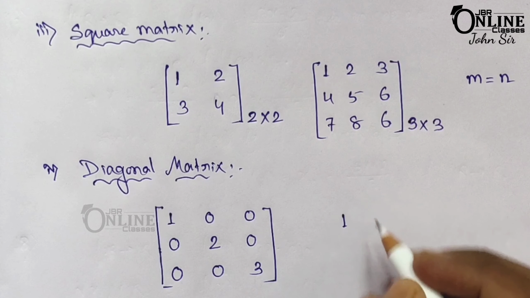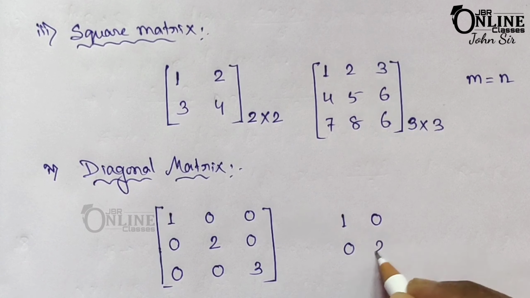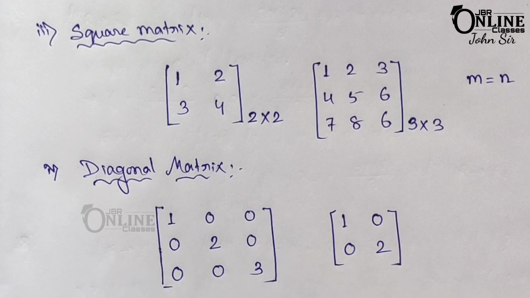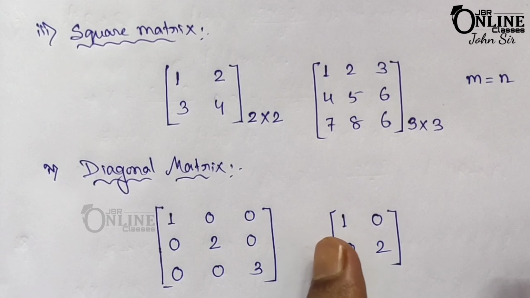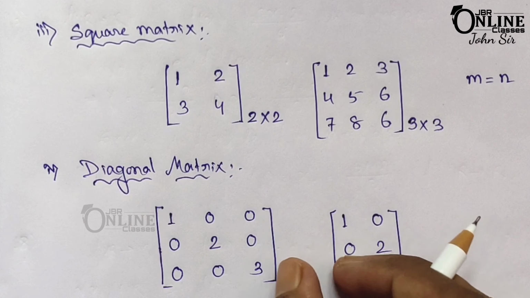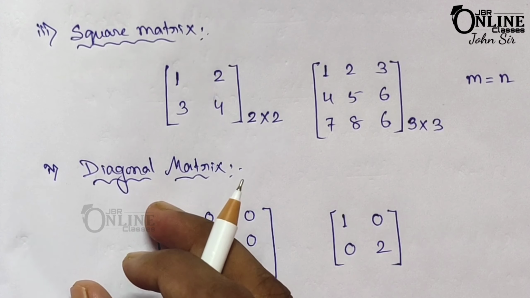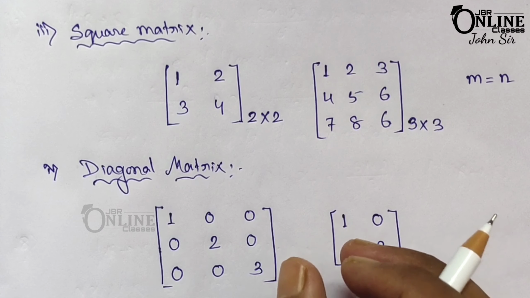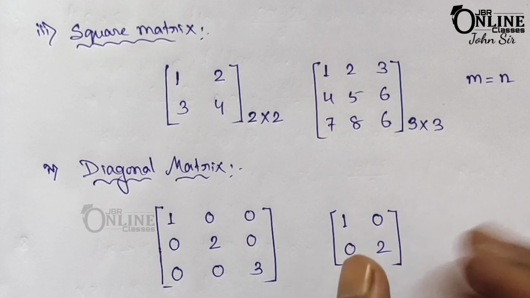You can also choose this one. This is also a diagonal matrix because here only the diagonal elements, that means 1 and 2, are non-zero and the non-diagonal elements are 0. So always remember that in the case of a diagonal matrix, all the non-diagonal elements will always be 0.